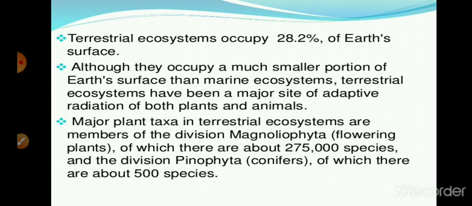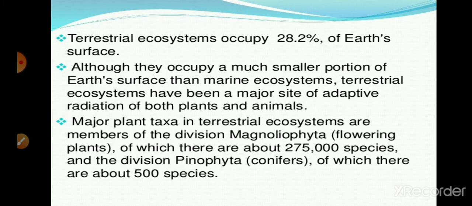So basically the terrestrial ecosystem or terrestrial environment covers less than the ocean or marine ecosystem, but the terrestrial ecosystem has great adaptive radiation in both plants and animals, showing great adaptation. And due to this adaptive nature, the terrestrial ecosystem shows variation and diversity among the plants and animals, and this variation has a great influence on living organisms.